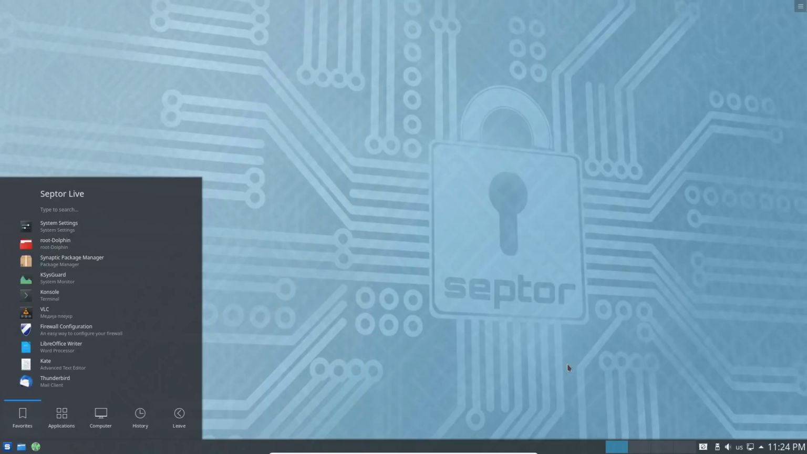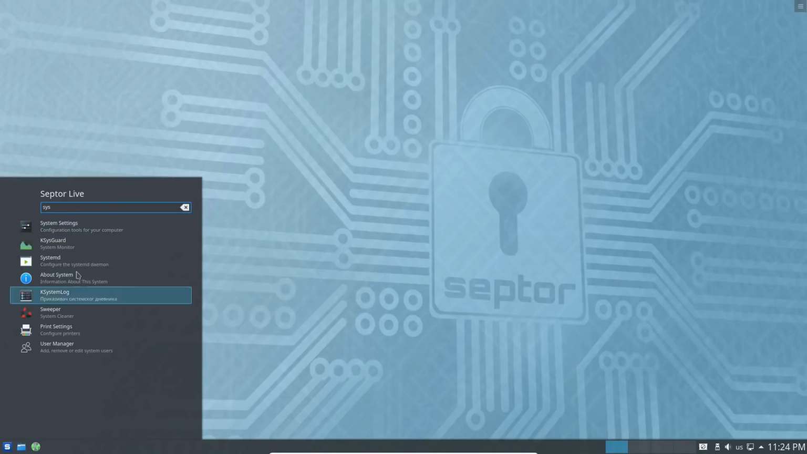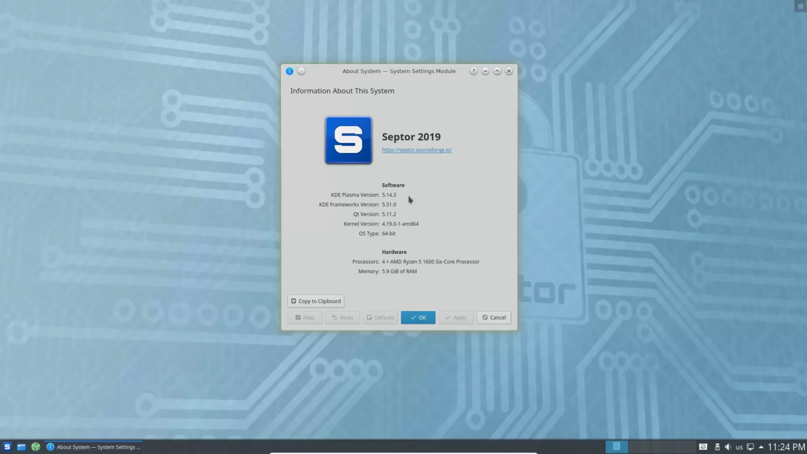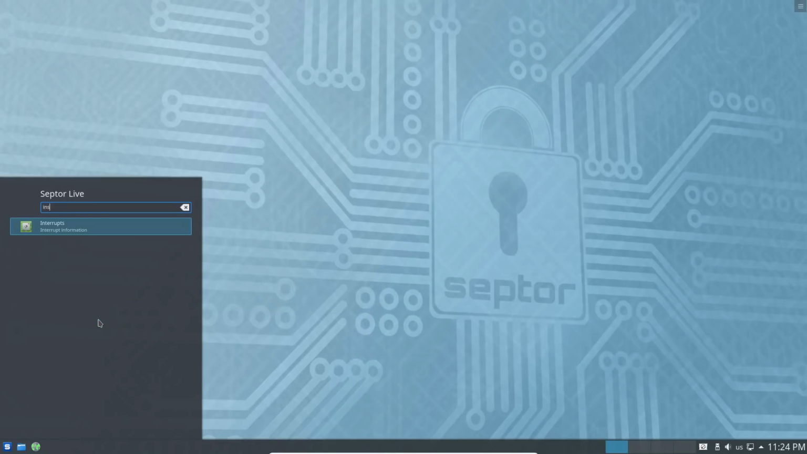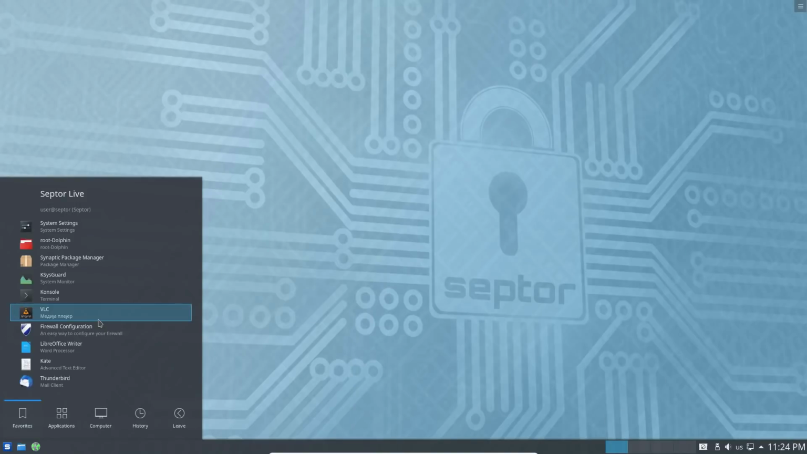Let's go ahead and pull up our system information and just verify everything. So our kernel version is 4.19. Our Qt version is 5.11. KDE Plasma version 5.14. Let's see. Should we try and install this? See if it installs? I don't think there's an installer on here, is there? No, there is not an installer on this.